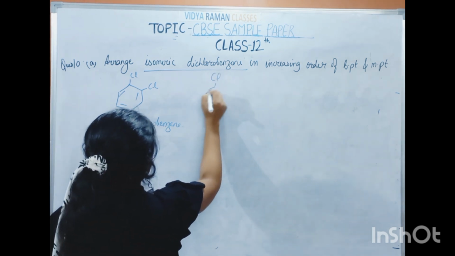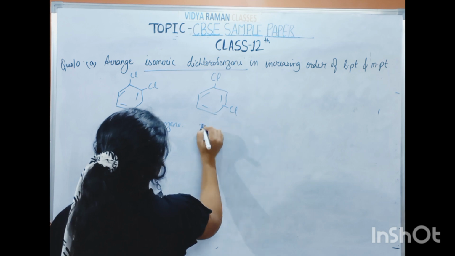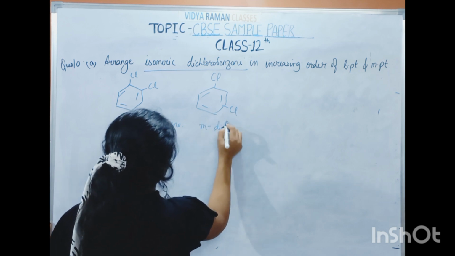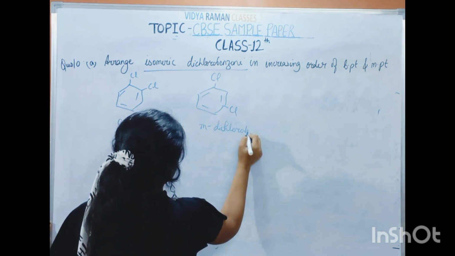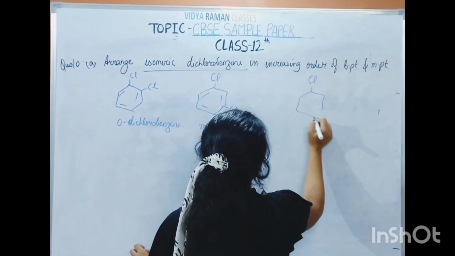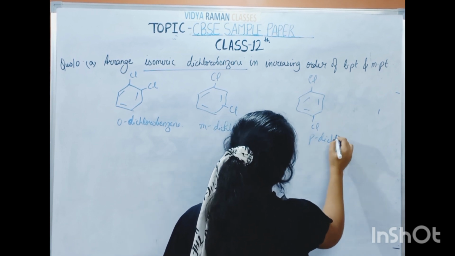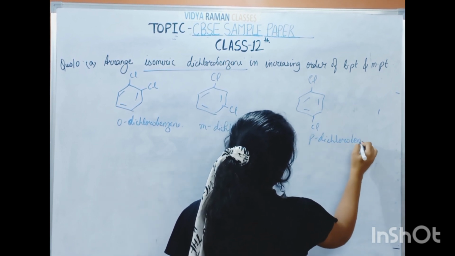If it is like this at a meta position, it will become meta dichlorobenzene. And if it is at para position, it will become para dichlorobenzene.